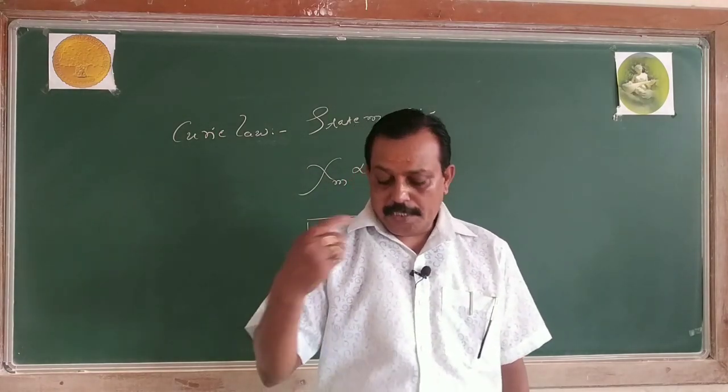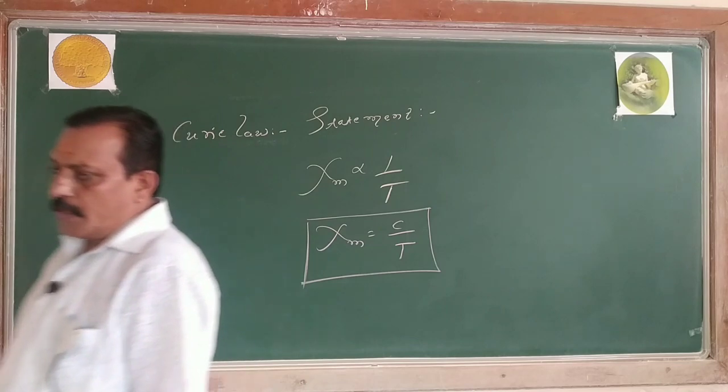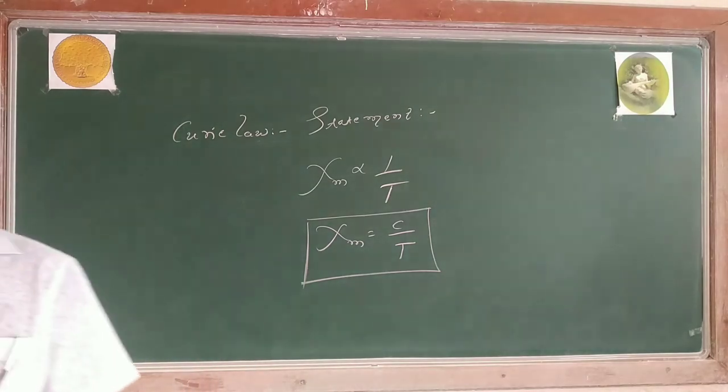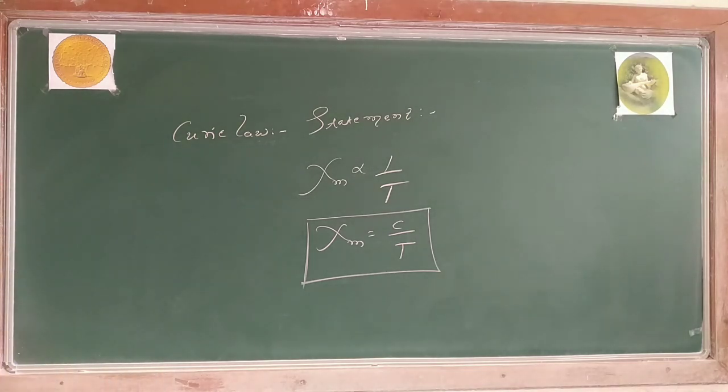And that relation is given by whom? Curie and West together, and the law is called Curie-West law. Look at the concept: that is for paramagnetic substance, and then I go for ferromagnetic substance, that is Curie-West law. Don't confuse the two. Already we told what the Curie law is. Curie law is meant for paramagnetic substance. Then I come across ferromagnetic substance, and for that the other scientist is West. And that law is called Curie-West law.